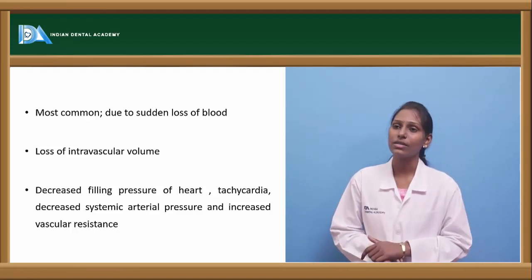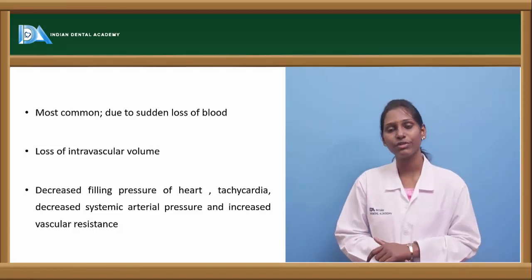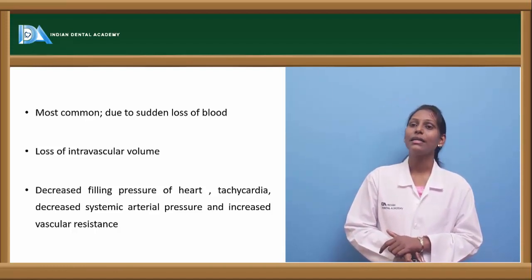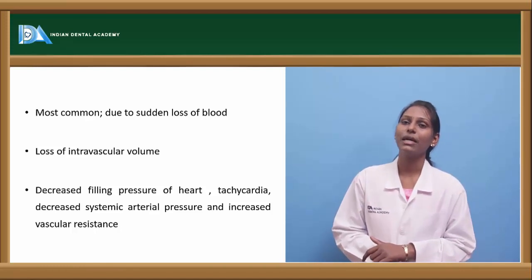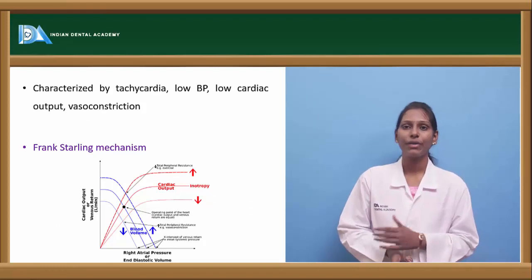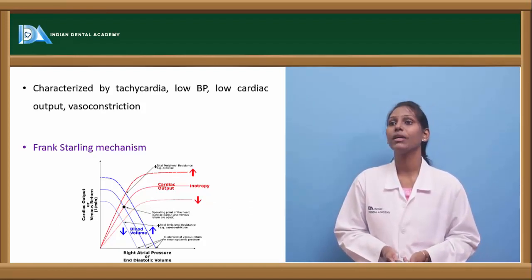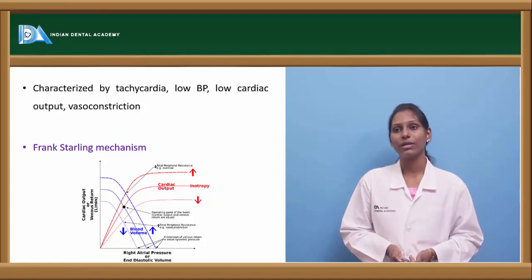Other features of hypovolemic shock include decreased filling pressure of the heart, tachycardia, decreased systemic arterial pressure, and increased vascular resistance. It is also characterized by tachycardia, low blood pressure, low cardiac output, and vasoconstriction.